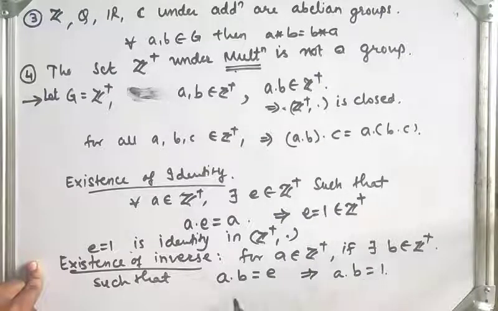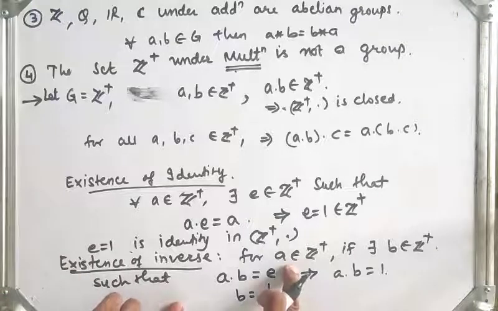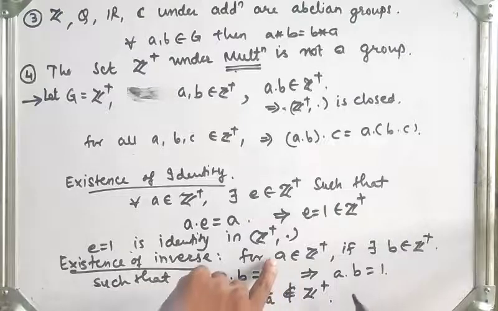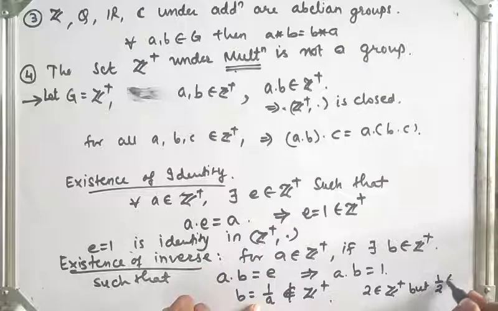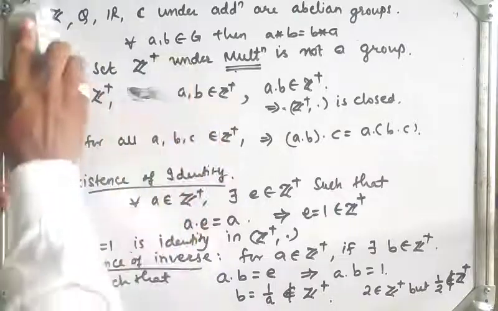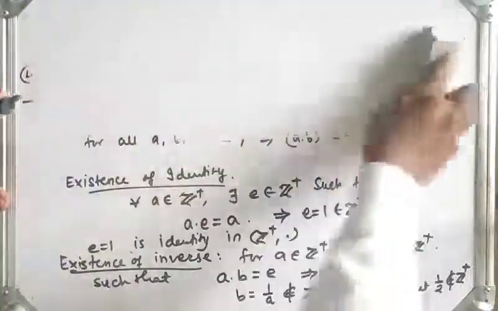So what will be the value of b? b is equal to 1 upon a. But if a belongs to the set of integers, then 1 upon a does not belong to the set of positive integers. Because if I take the value of a to be 2, then 2 belongs to the set of positive integers, but 1 upon 2 does not belong to the set of positive integers. Therefore the inverse of an element in Z plus does not exist.